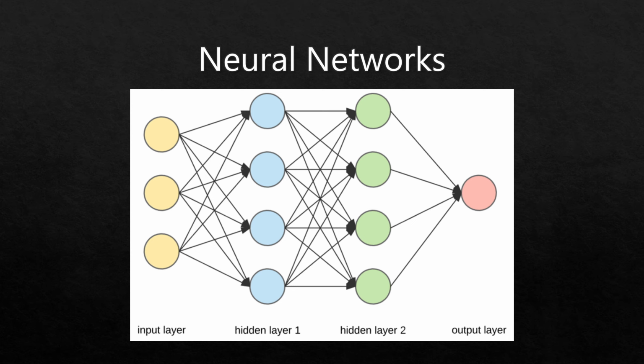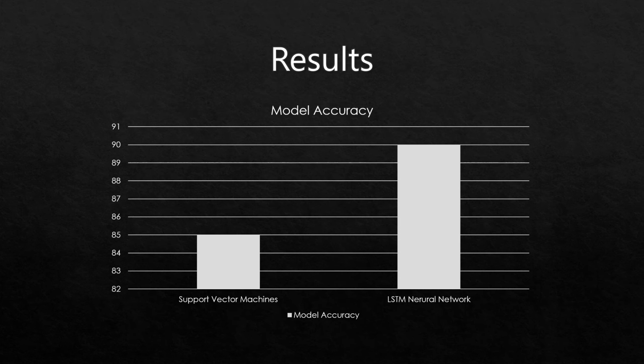That output will be the price going up or the price going down. So the specific approach that was used here was called LSTM, or long short-term memory, which essentially allows the model to remember pieces of information for longer. Now, let's look at the results.